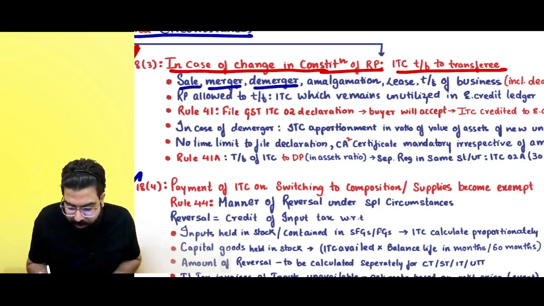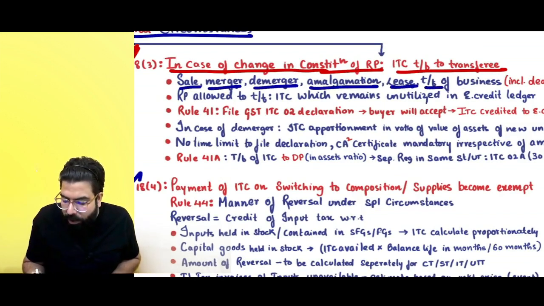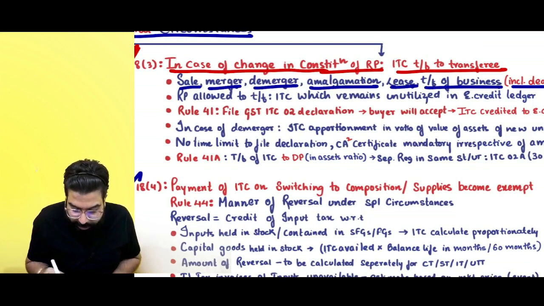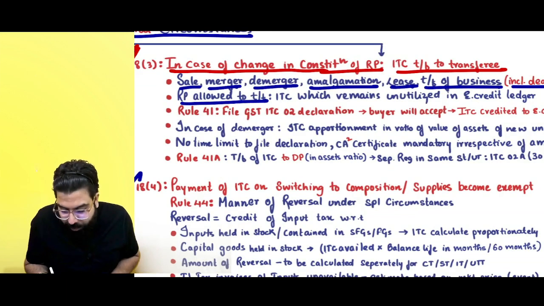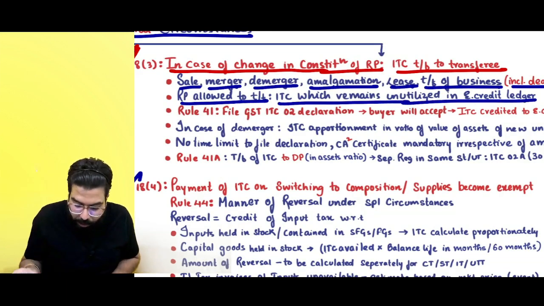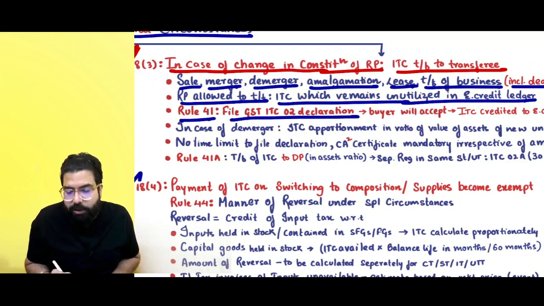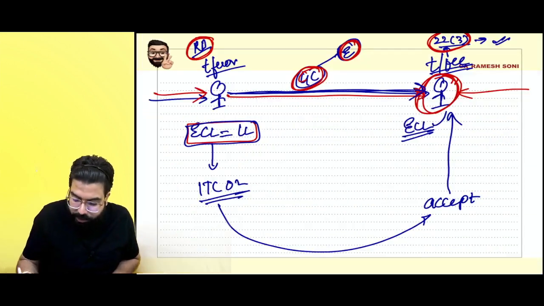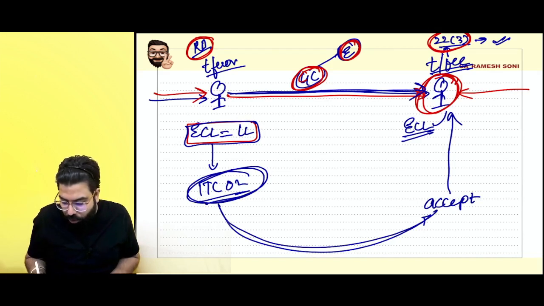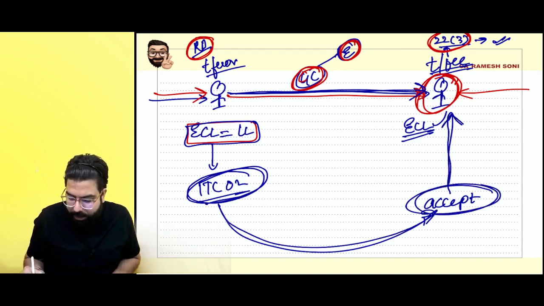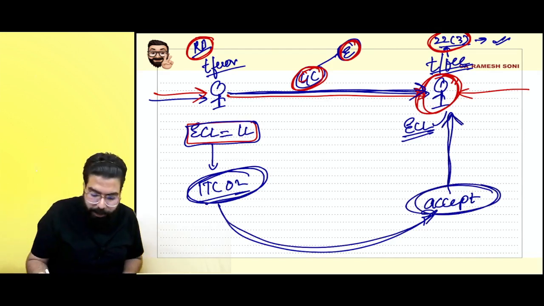Everyone over here: sale, merger, demerger, amalgamation, transfer of business including death. A registered person is allowed to transfer ITC which remains unutilized. How will he transfer? File ITC 02. The buyer will accept and the credit will get transferred. Done, sir. Point is clear.